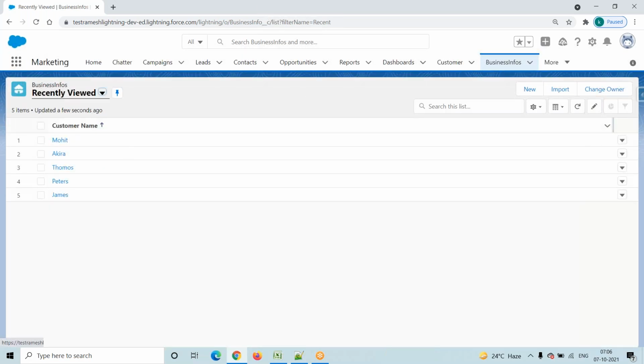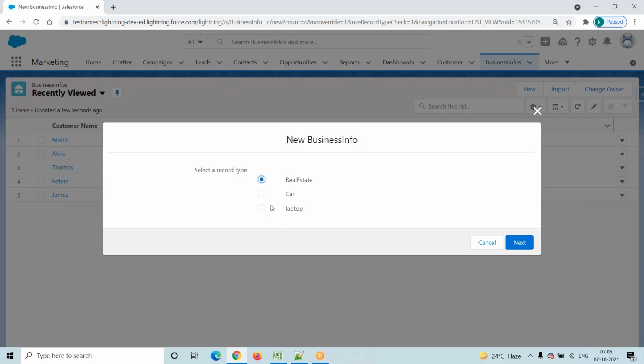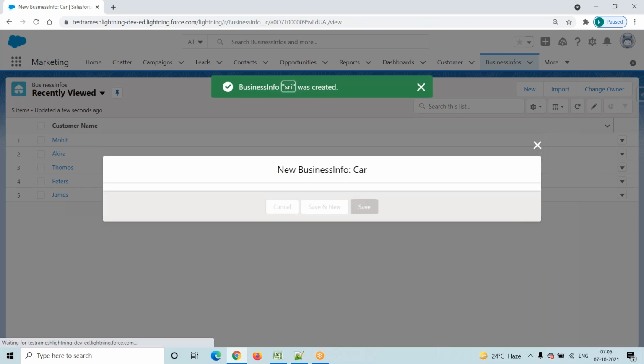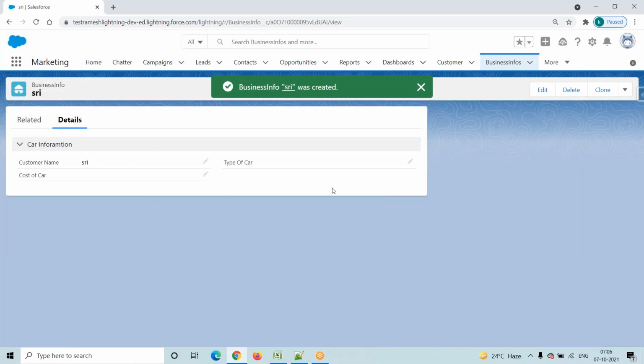Now again, some other customer came. That customer name is Sri. This customer is related to car business. While creating a record itself, I will select the business, car business. Click on the next button. The car layout will come into the picture. Click on the save button. So this is the record. We created one record.